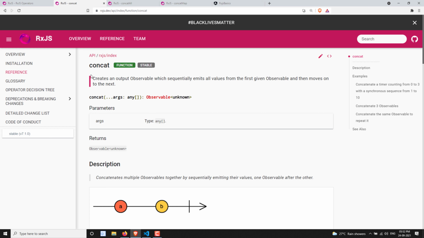If you look at the concat representation, it shows the same scenario in which you would implement the merge function, and you can use concat there too. Whereas merge subscribes to all the observables at a time and sends the values, concat subscribes to the first observable, and after its completion, it subscribes to the second one, and so on. So it creates an output observable which sequentially emits all values. Sequentially means one by one: it emits all the values from the given observable and then moves on to the next. So this is about the concat operator.